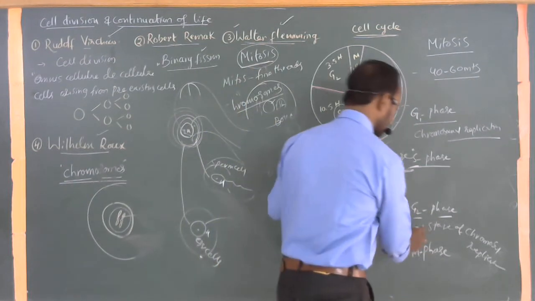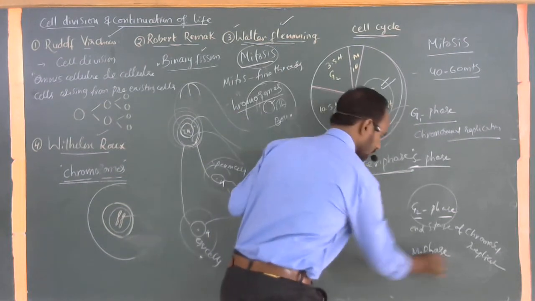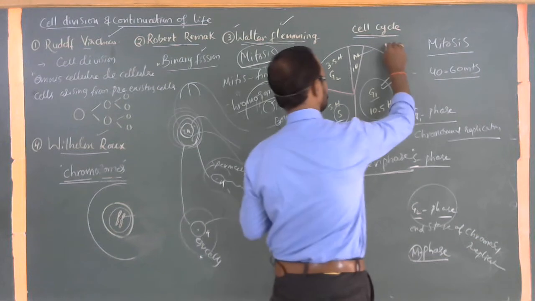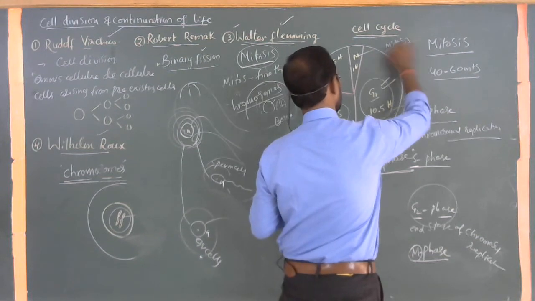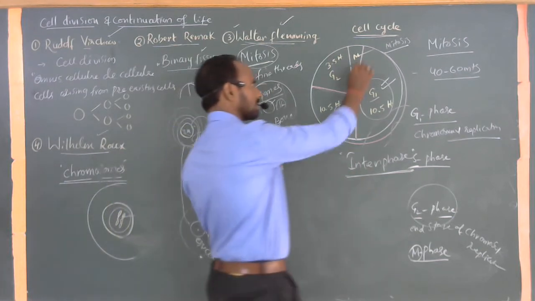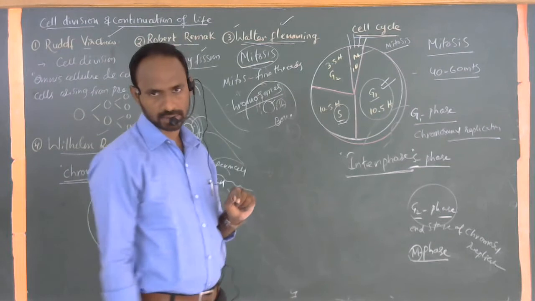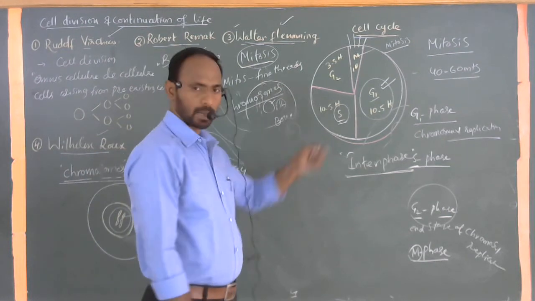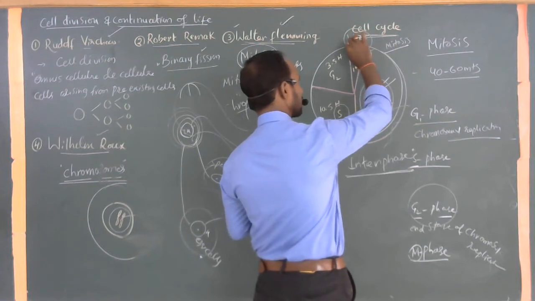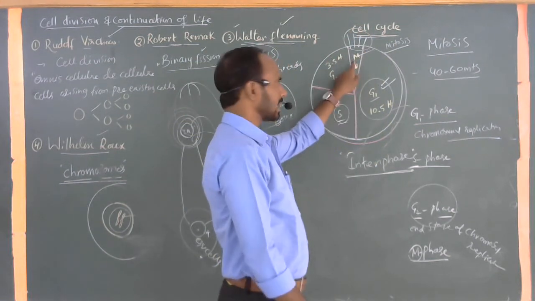Okay. After completion of this particular G2, when the chromosomal replication is completely over, this particular one is called the M phase. Here the stage M is called mitosis. The mitosis stage is started here. Within the mitosis stage, once again, there are some more subphases: prophase, metaphase, anaphase, telophase. We will discuss later in the coming topic next week. No problem. So within the mitosis, all these stages occur, and all these stages come under the M phase.